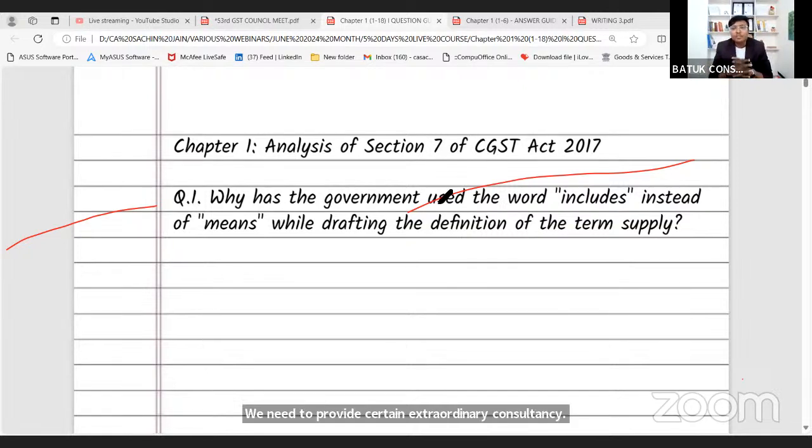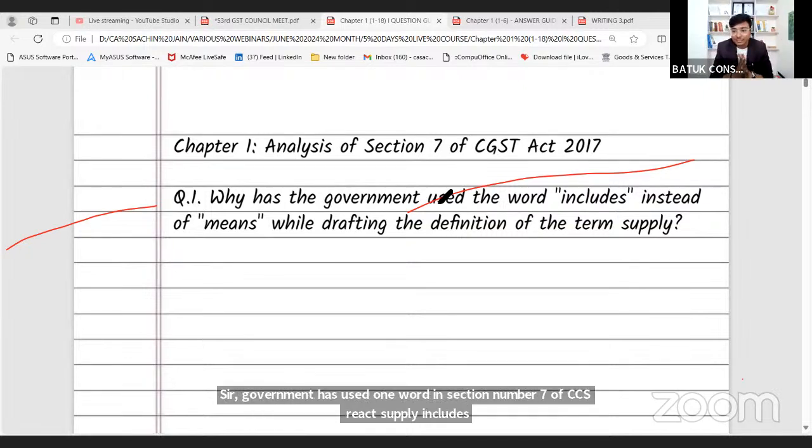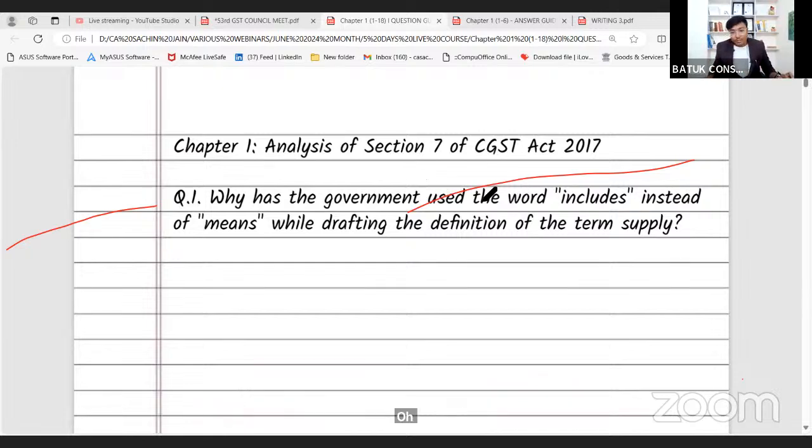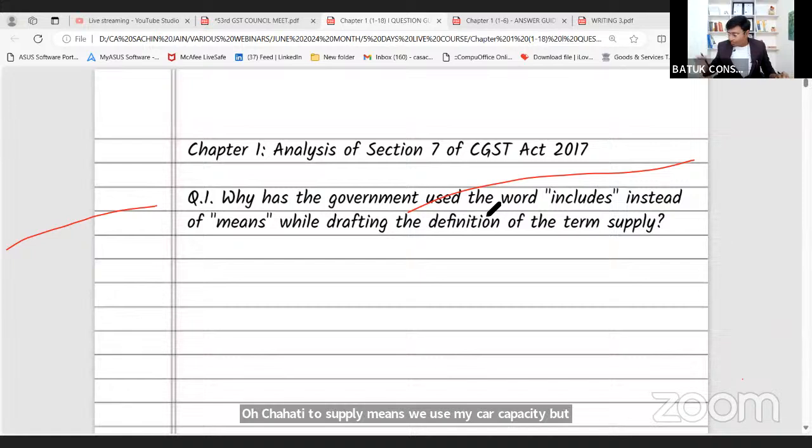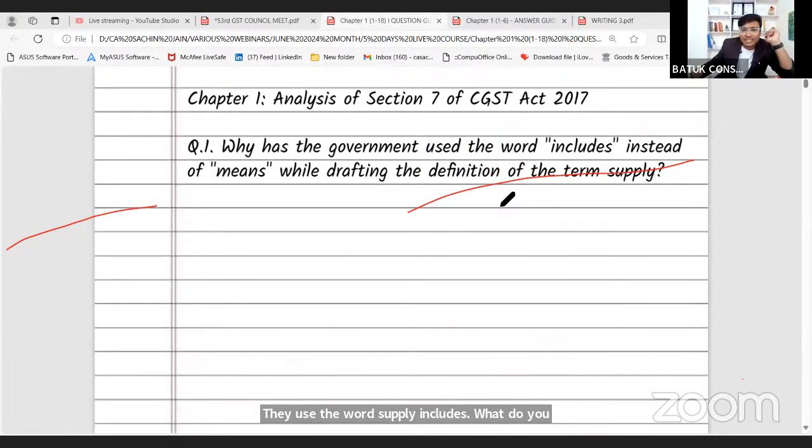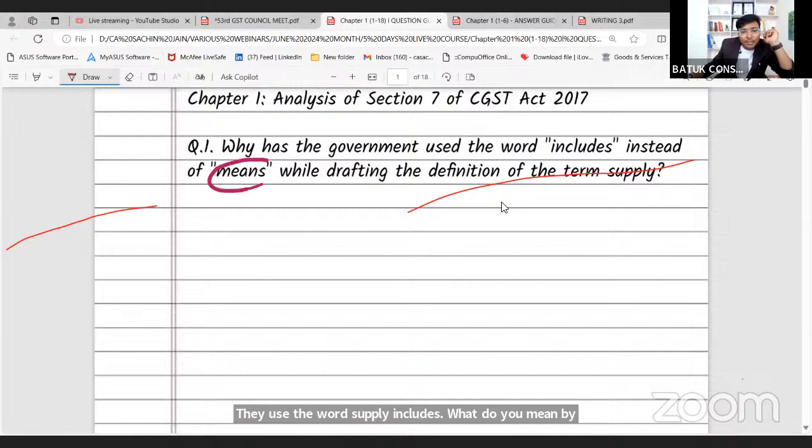Now, first question. Sir, government has used one word in section number 7 of CGST Act. Supply includes. वो चाहती तो supply means भी use में कर सकती थी, but government has used the word supply includes. What do you mean by this supply includes? उन्होंने means नहीं रखा, उन्होंने यहां पर supply includes रखा.